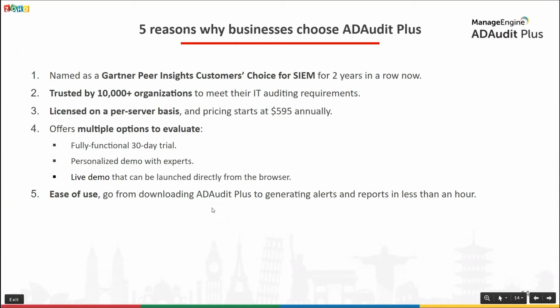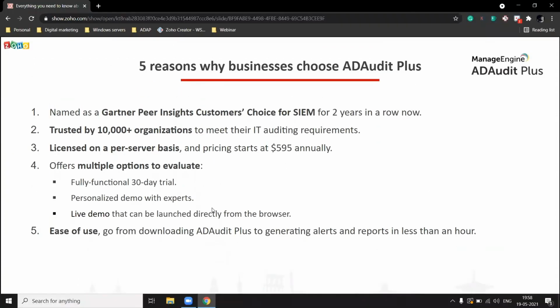Like I told you, AD Audit Plus is an IT auditing solution that provides visibility into everything that's happening across your Windows Server environment. And it does this, very broadly, through 2 major functionalities: the reports that it offers and the alerts that it lets you configure. I'll be taking you through both of these functionalities using the live demo.